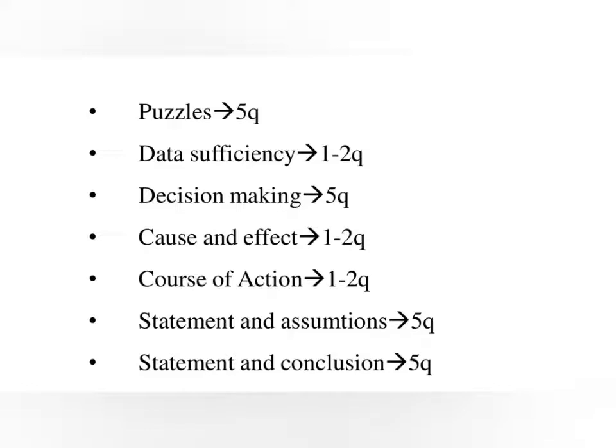Next topic is data sufficiency. In the reasoning section of various competitive exams, especially for bank PO, some questions are asked from this topic. We need to analyze the given data and see if you can get the answer to the question using the given data. A data sufficiency question contains a problem followed by statement number 1 and number 2, sometimes 3 numbers also, containing certain data or information which may be required for solving the given problem.